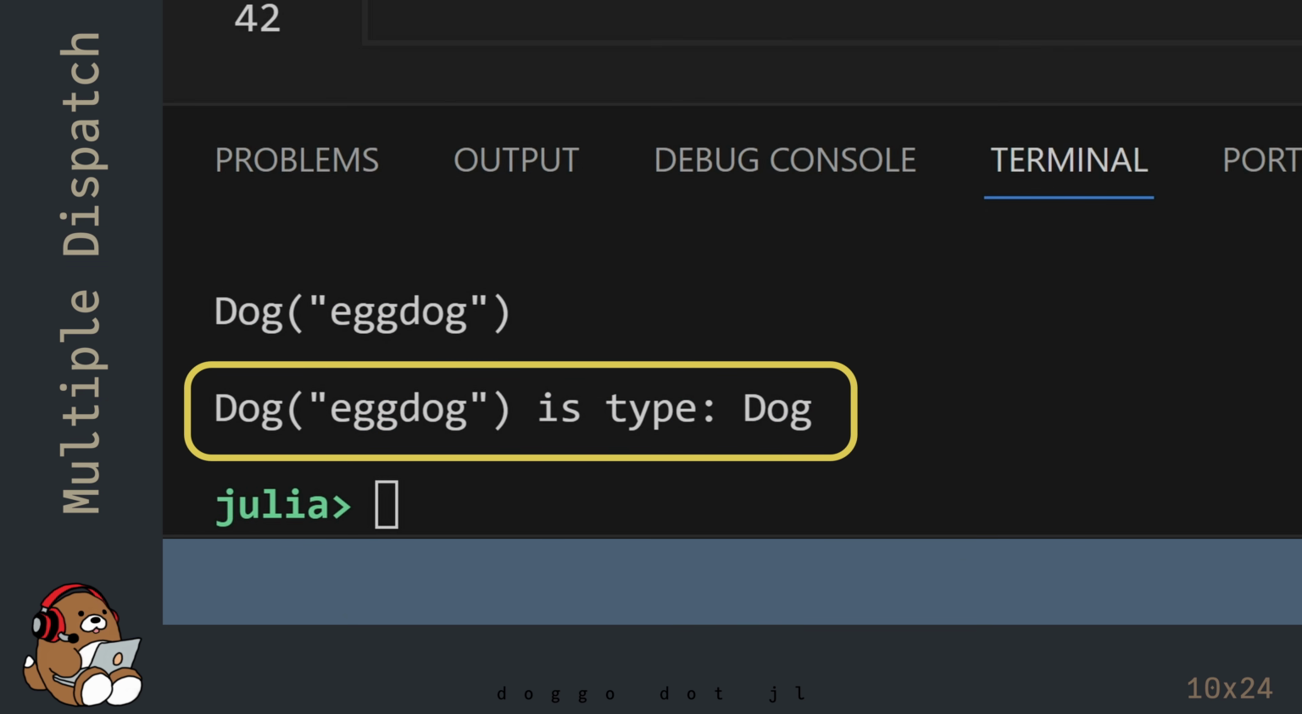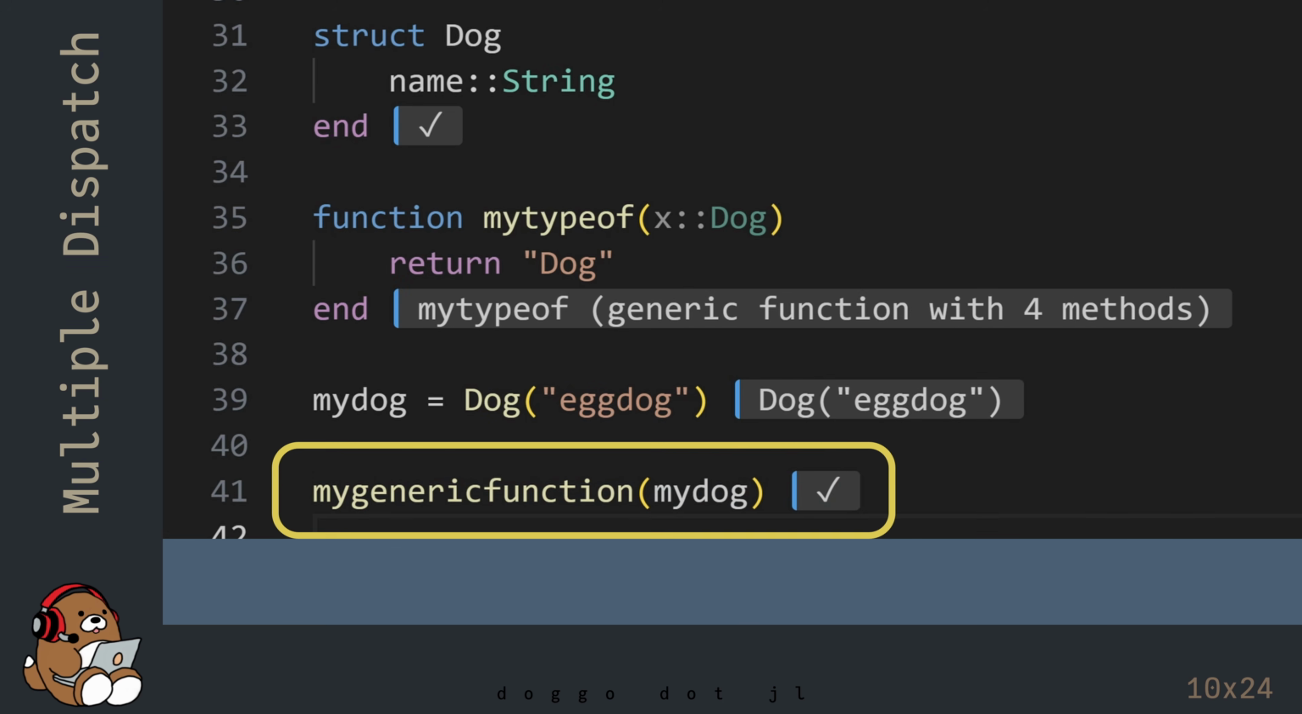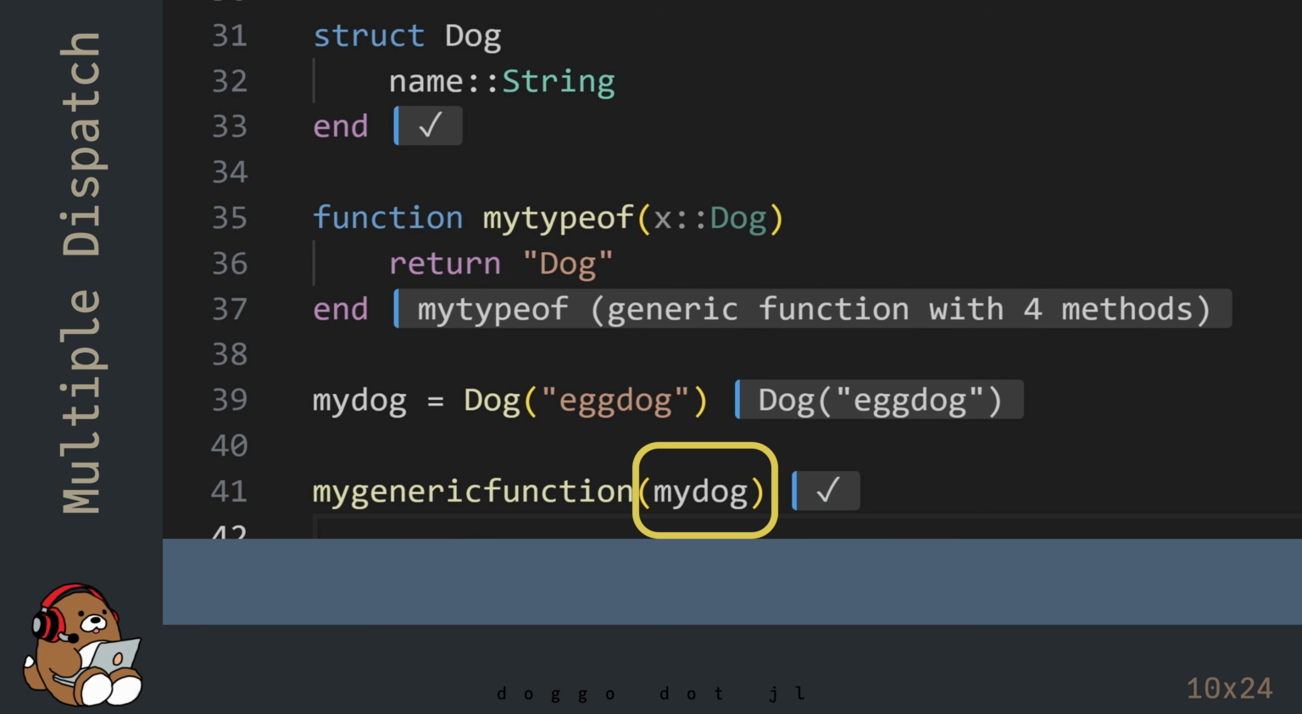In the REPL, you'll see the output dog ecdog is type dog. Note that we did not have to modify the function definition of myGenericFunction, nor did we have to reevaluate it before calling it again. Thanks to multiple dispatch, Julia was able to figure out which method of the myTypeOf function to call based on the data type of the argument in myGenericFunction.